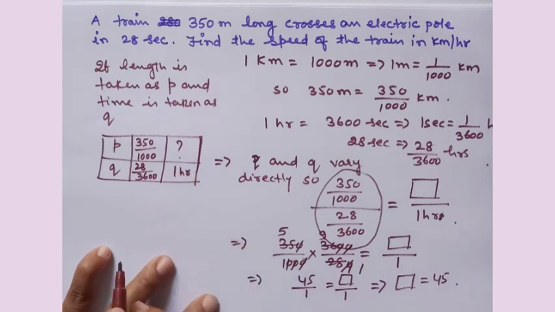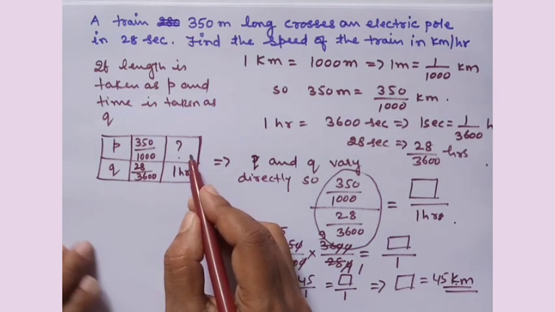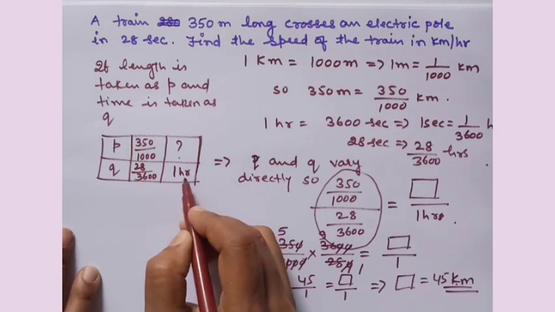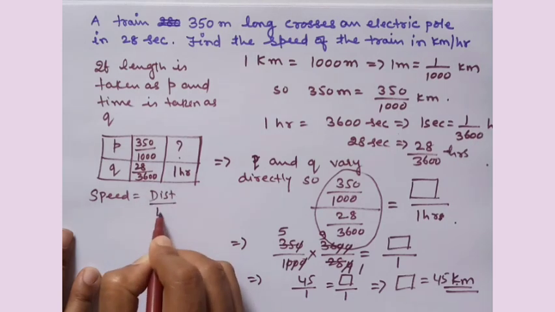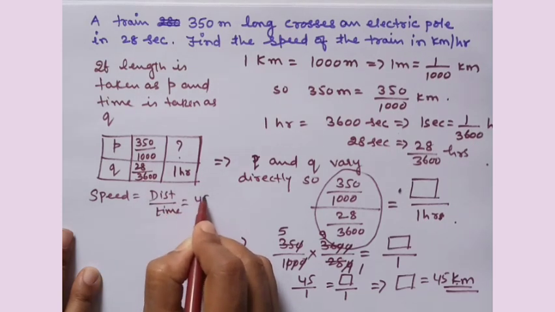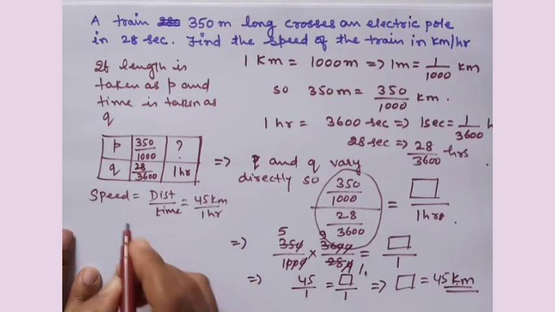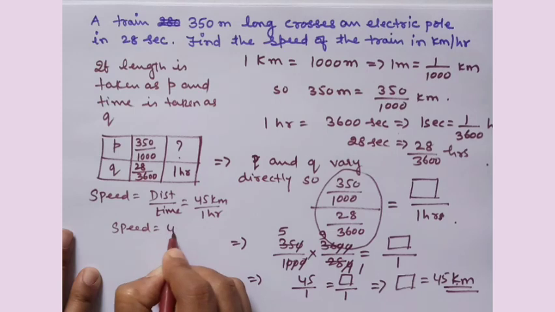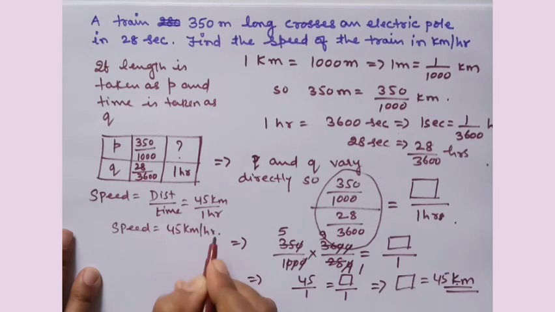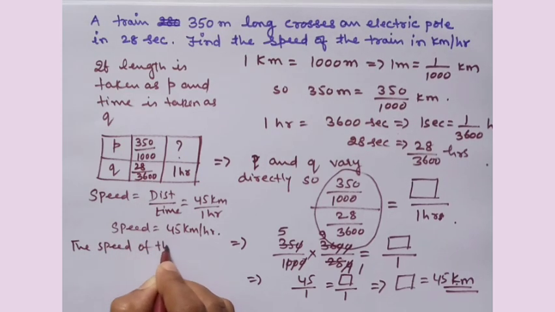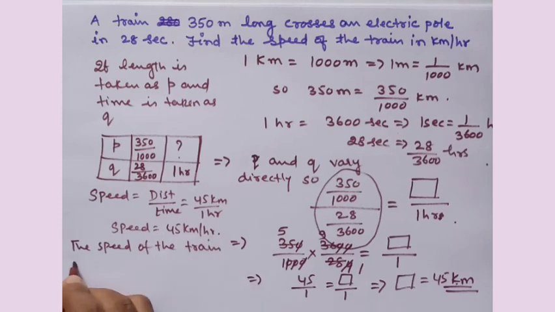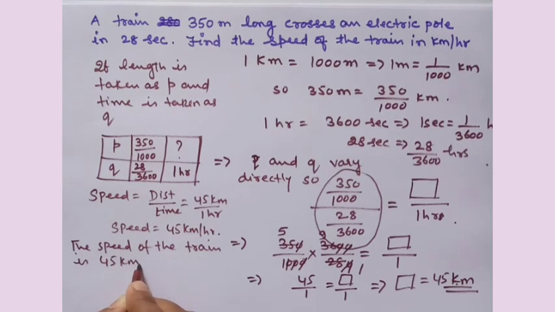This unknown number was your length and it was in kilometers. So this will come to be 45 kilometers. So 45 kilometers is the length for what time? 1 hour. So speed is equal to distance by time. Your distance was 45 kilometers and time was 1 hour. So speed will be 45 kilometers per hour. So the speed of the train is 45 kilometers per hour.